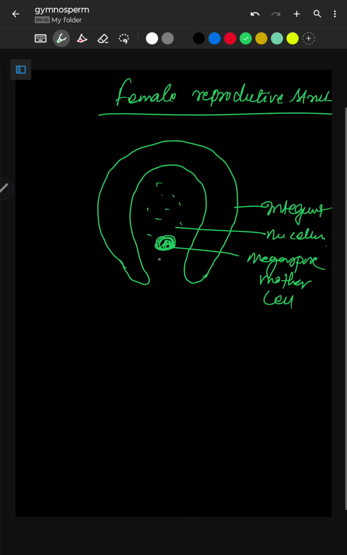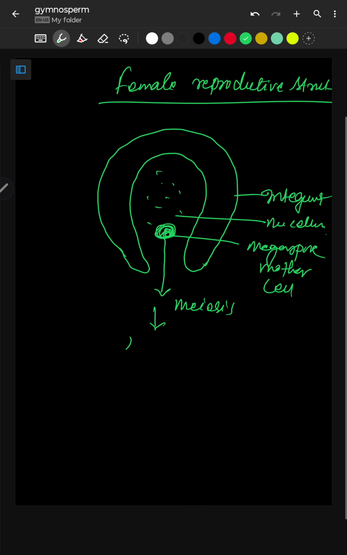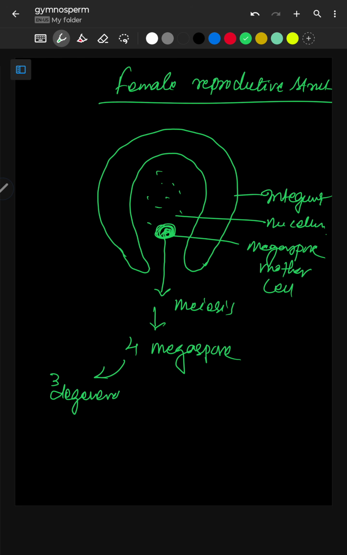Now this megaspore mother cell undergoes meiosis and produces 4 megaspores, out of which 3 degenerate and only 1 functional megaspore remains.